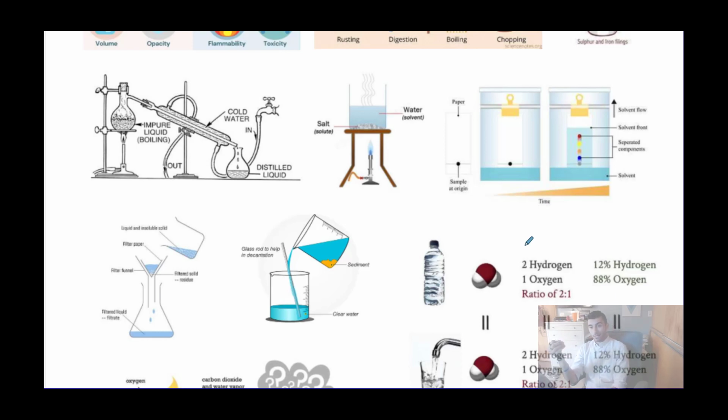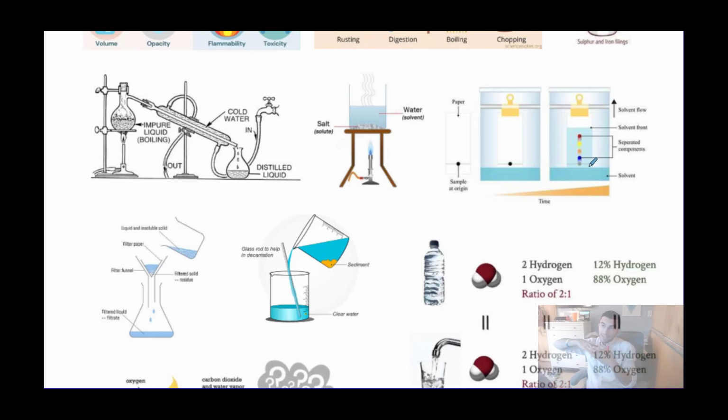There's a mobile phase and there's a stationary phase, and the mobile phase goes over the stationary phase and separates the substance based on the intermolecular forces of the substances that make it up. So a common example for chromatography is looking at ink. This little black dot is black ink. The liquid solvent here is the mobile phase. As it goes up the paper, which is the stationary phase, it dissolves some of that ink,